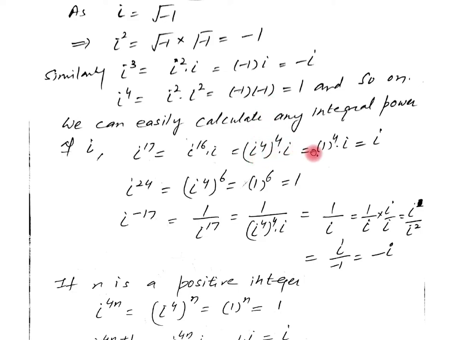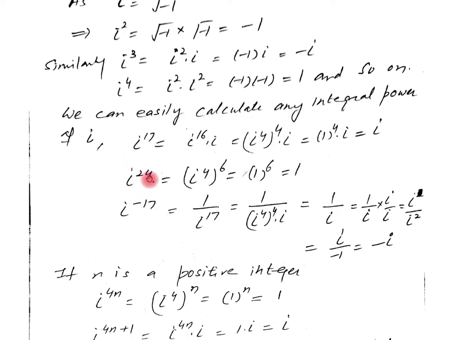Using this value and putting it here, the value of iota raised to power 17, by simplifying, we get iota. So with the help of either iota square, iota cube, or iota 4, you can easily break the powers and find out any integral power of iota.